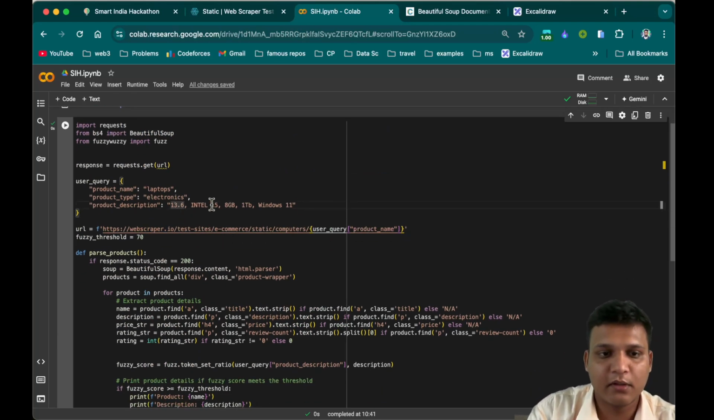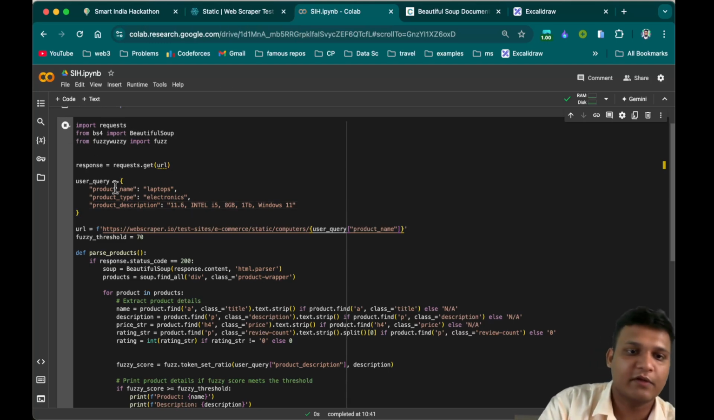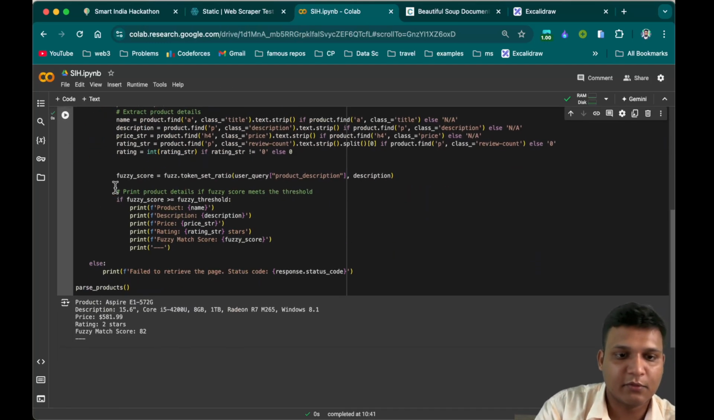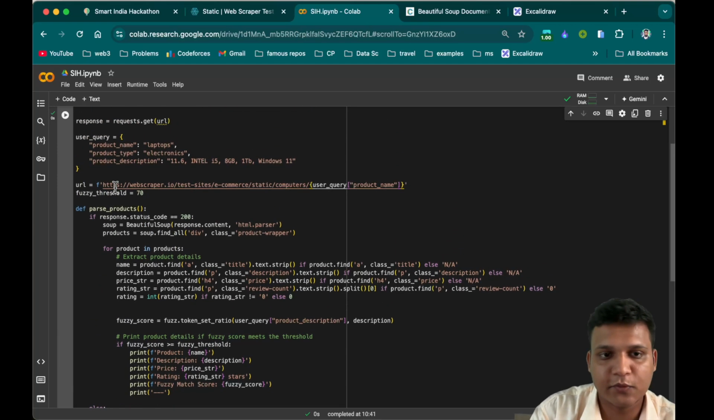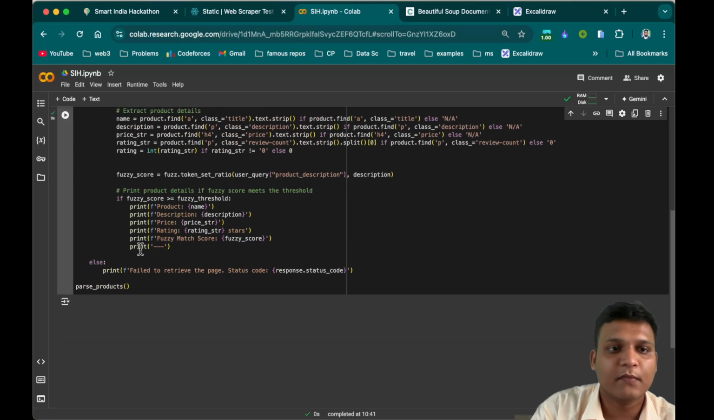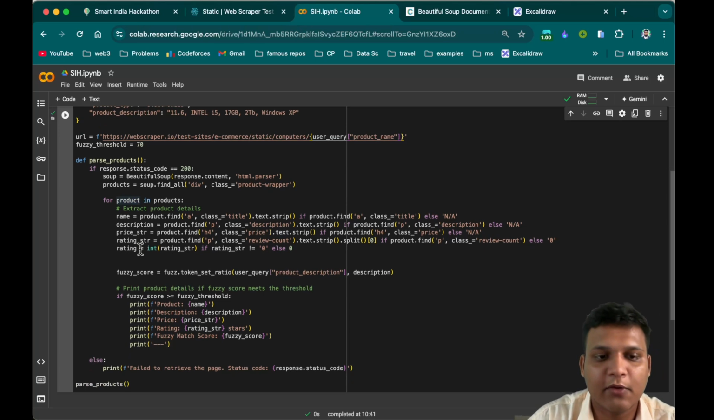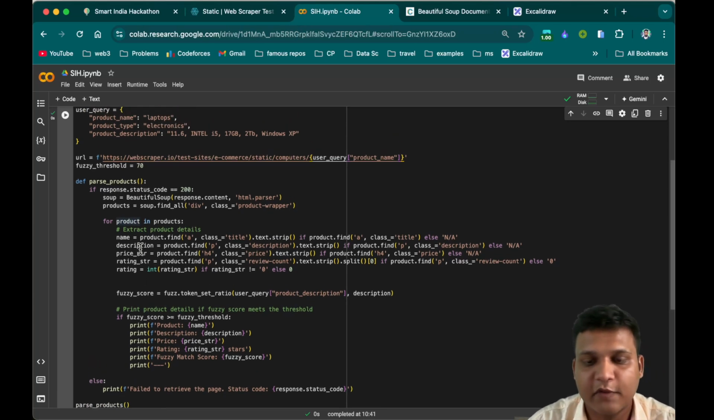Let's change the screen to 11.6 inches. Okay, still it is giving me the output. So that's how it works. Let's make some more changes. Yes, now you can see we are not getting the output because the fuzzy match score is not greater than the threshold value. So I hope you understand how web scraping is going to happen in this scenario.